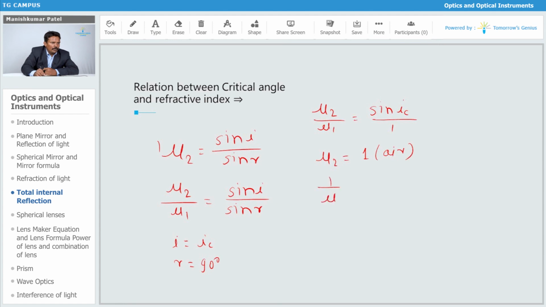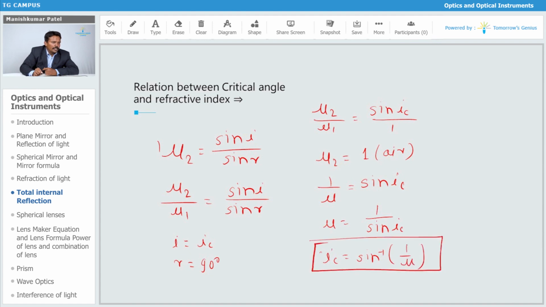So 1 upon mu equals sine IC. This is an important formula: mu equals 1 upon sine IC. Or IC can also be written as sine inverse of 1 upon mu. This is the relation between the critical angle and the refractive index of the medium.